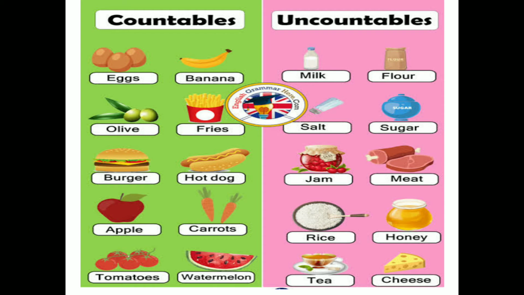And in uncountables, milk, we can't count it, right? Can we count 1, 2, 3 like this? No. Next is flour, salt, sugar, jam, meat, rice, honey, tea, and cheese. These all are examples of uncountable nouns.